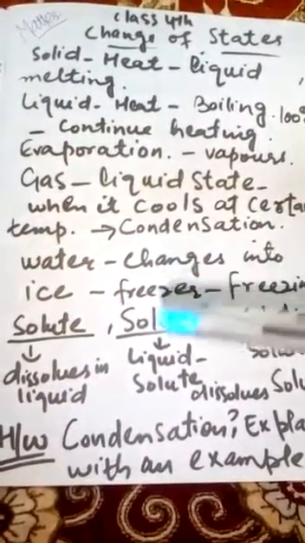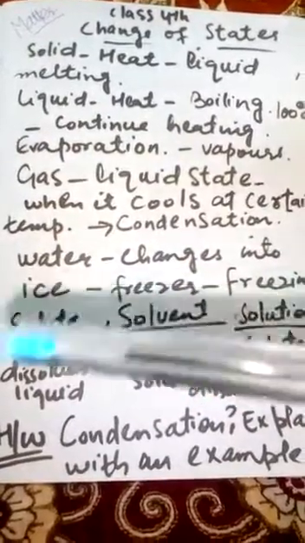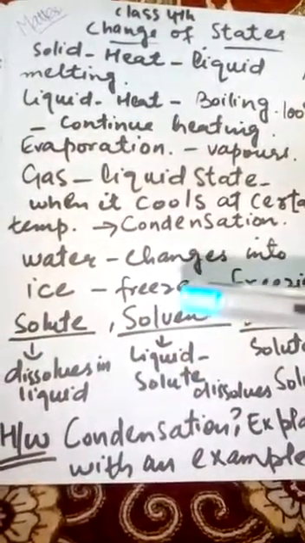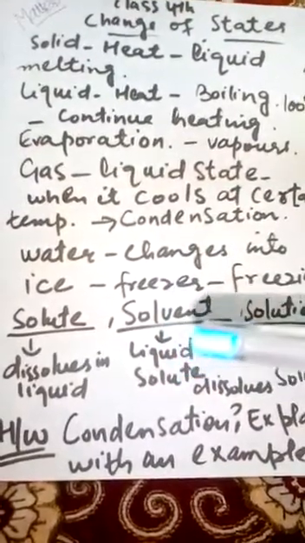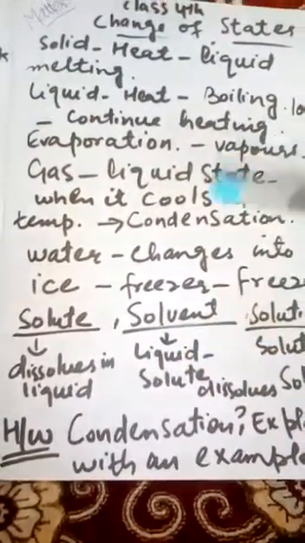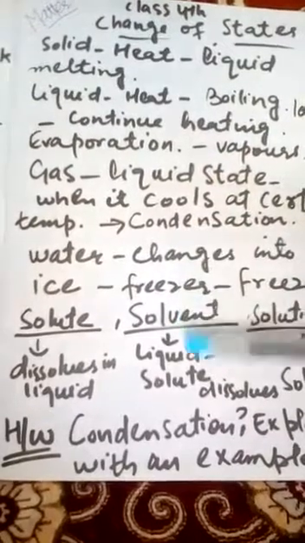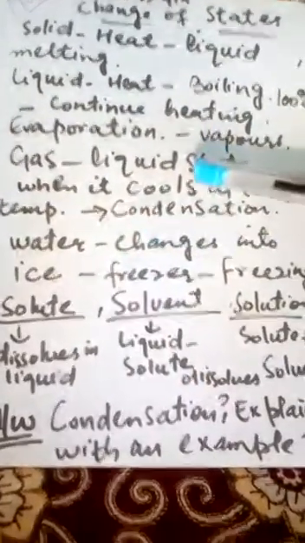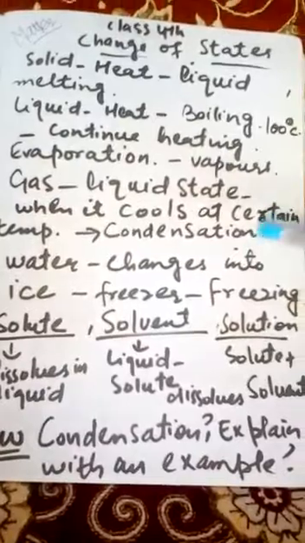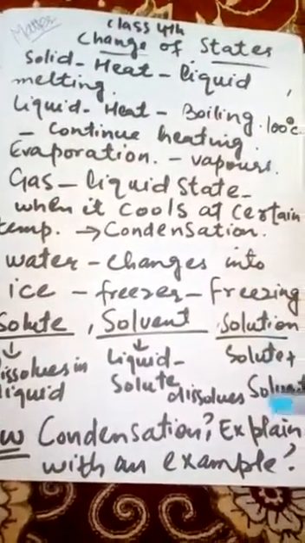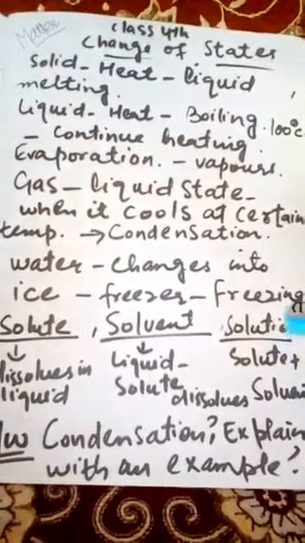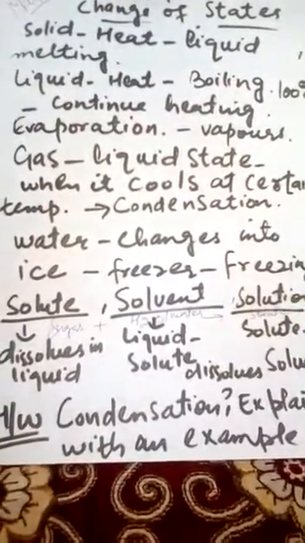Solvent is the substance in which the solute dissolves. That is, in the sugar solution, solvent means water. So solvent is the substance in which the solute dissolves. That's called solvent. Now, what is solution? Solution is a result of mixing of solute and solvent. That means solute plus solvent gives us solution.